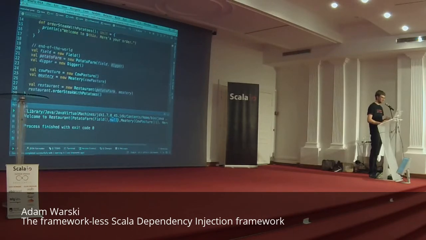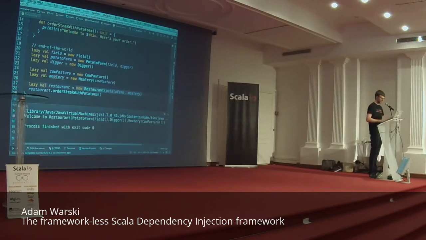So there's a very simple way to solve it in Scala, and that is by using lazy vals. So you can just make lazy vals everywhere. And when you're using lazy vals, they're evaluated on demand, right? So actually Scala will figure out the right initialization order of the dependencies, and you don't have to worry about it. So you can just run that, and you can see that we now have the dependencies initialized in the proper order. Okay? So it's a simple rule when you are doing manual dependency injection, you just need to use lazy vals instead of vals. Okay? So that's one thing.